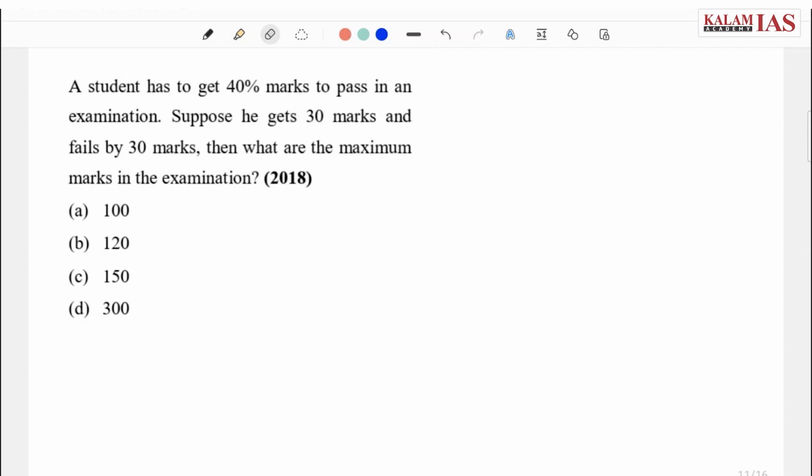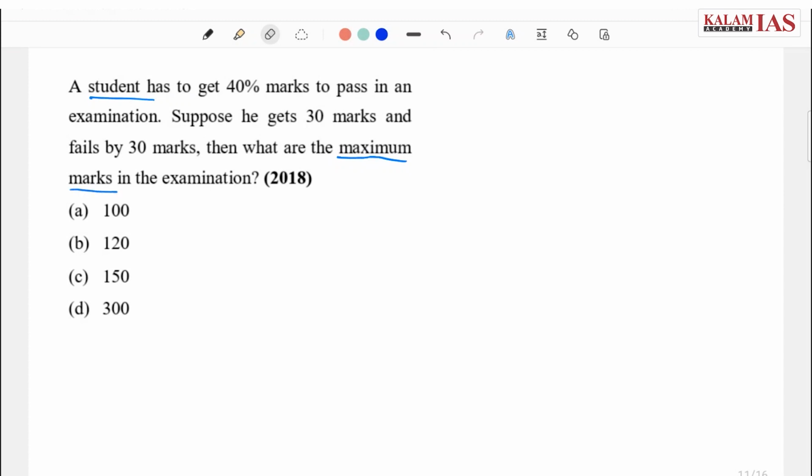I hope everyone has read the question. It says that a student has to get 40 marks to pass in an examination. Suppose he gets 30 marks and fails by 30 marks, then what are the maximum marks in the examination?